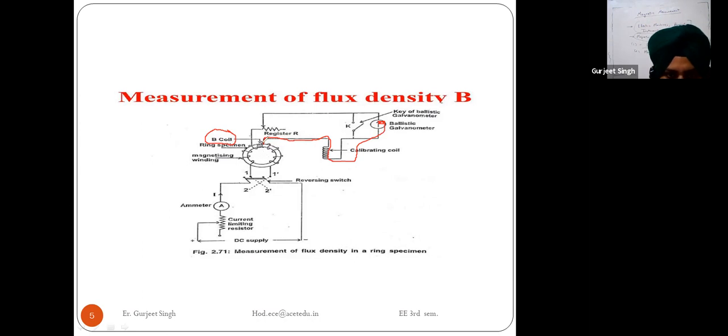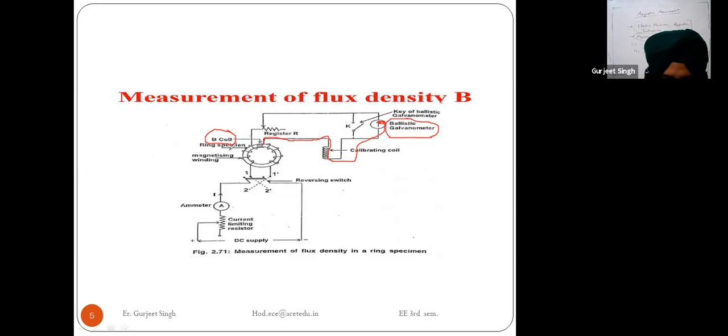Till now I have explained that we have taken the ring specimen, and we will do the winding of this specimen with the search coil. The search coil is also called the B coil. This B coil is connected to the flux meter or a ballistic galvanometer. Here I am using the ballistic galvanometer. I have shown the ring specimen here below the B coil.